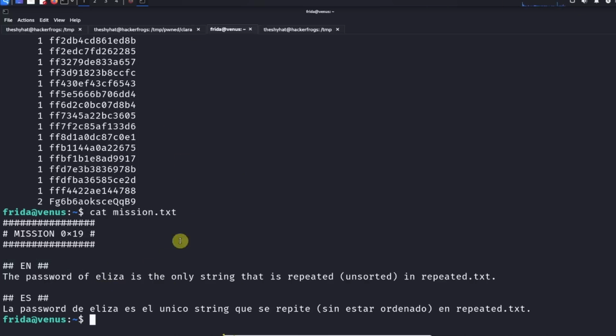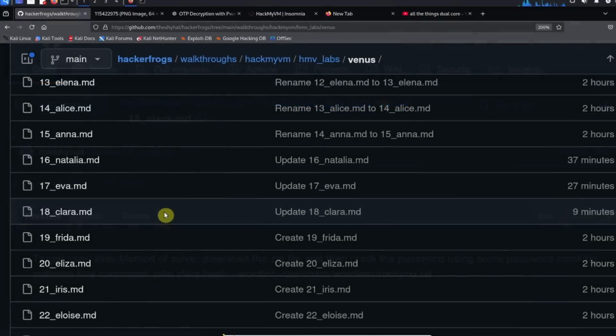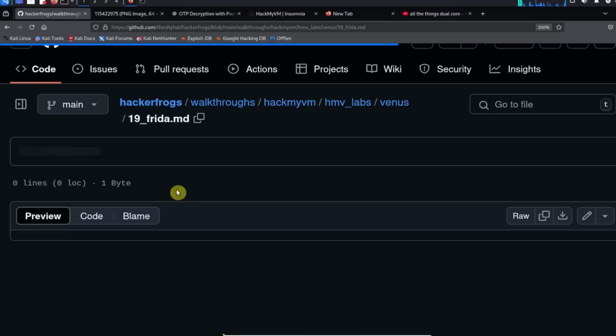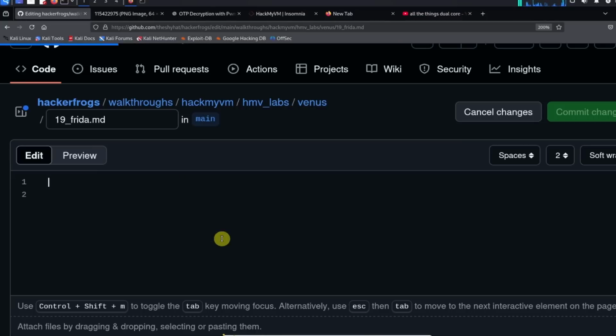So before we finish this level, let's do a little after action report of how we solved this level over at GitHub. So the level is the Frida level, okay. So let's edit this file and let's see. So the target user for this level was the Eliza user.